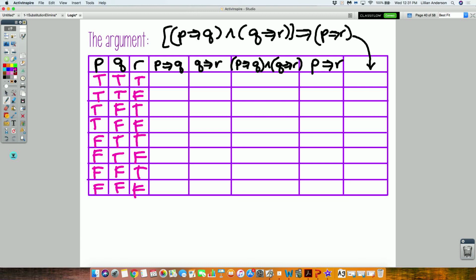All right. And I'm going to stop there. So I want you guys to finish up this table along with your argument homework that I'm about to give you.